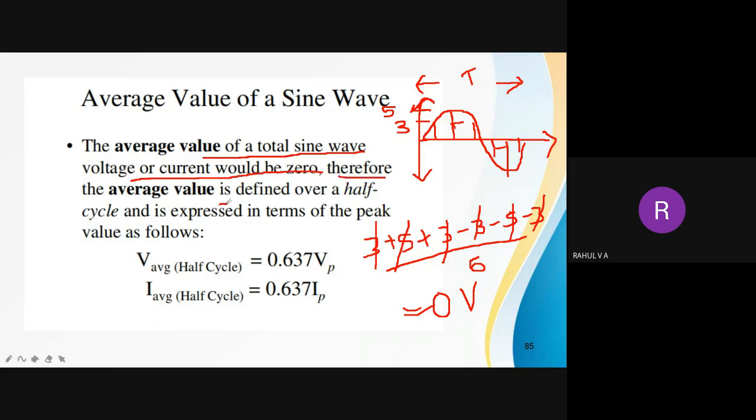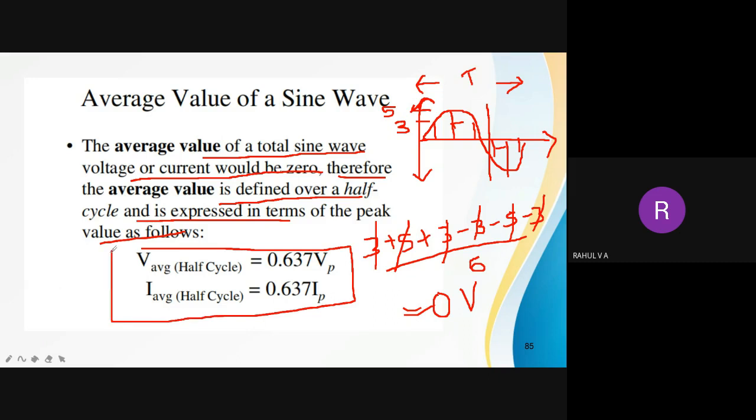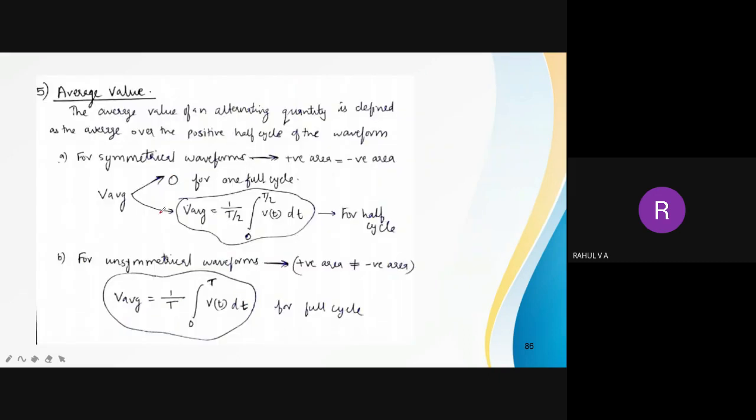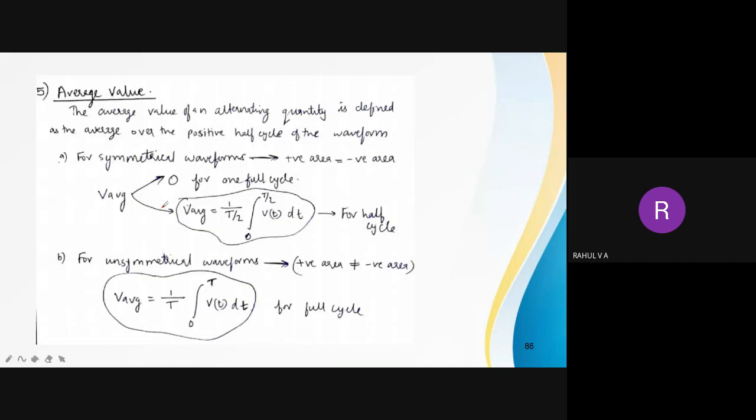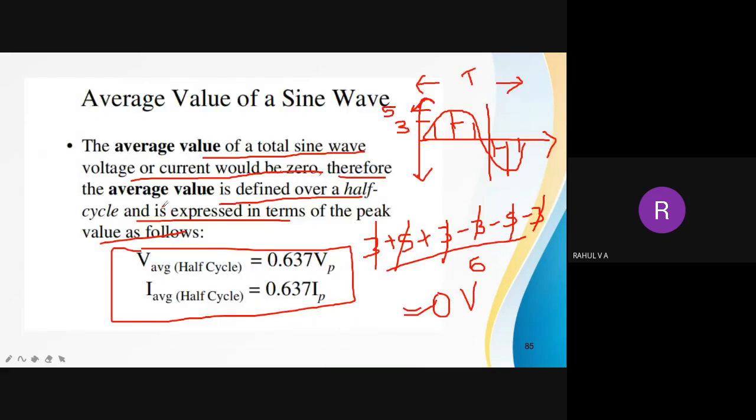Therefore, the average value is defined over a half cycle and is expressed in terms of peak value. Normally for AC voltage, the average value is defined for only a half cycle, either the positive half cycle or the negative half cycle. It is analyzed for half cycle only, not full cycle, because if you take the full cycle, it will give you 0 value. Now, how to take the average value?